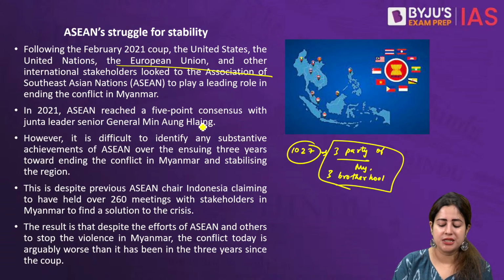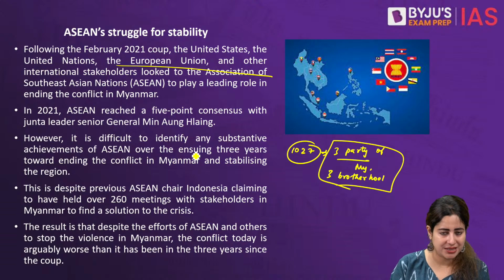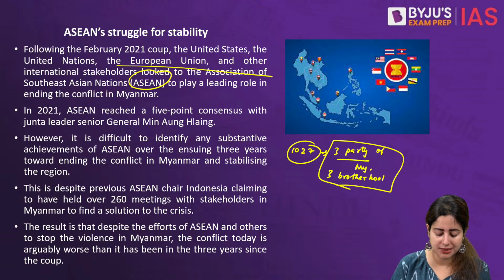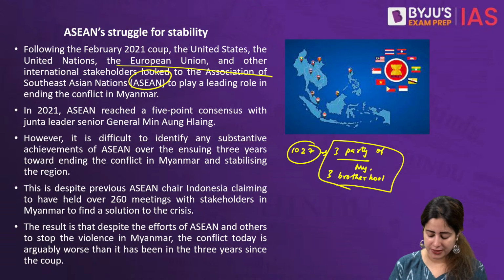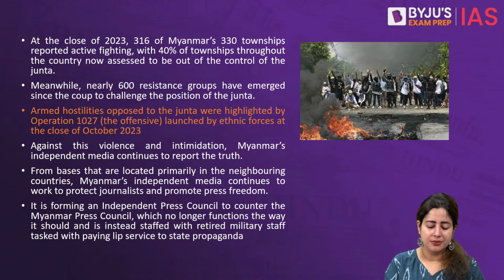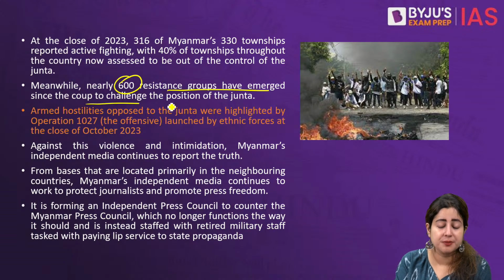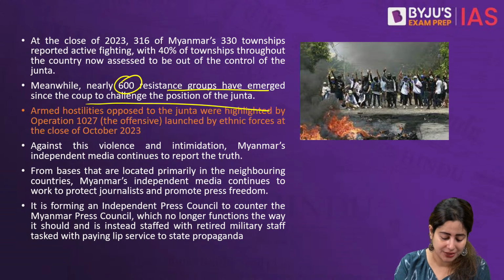Now, in 2021, the European Union, the US, and the United Nations were all requesting ASEAN to play a major role in creating some kind of peace. But as I said, the peace was very short-lived. Nearly 600 resistance groups have emerged ever since the 2021 coup by the junta.